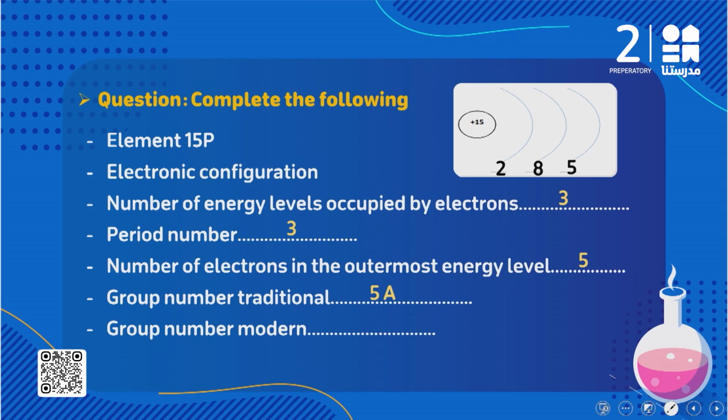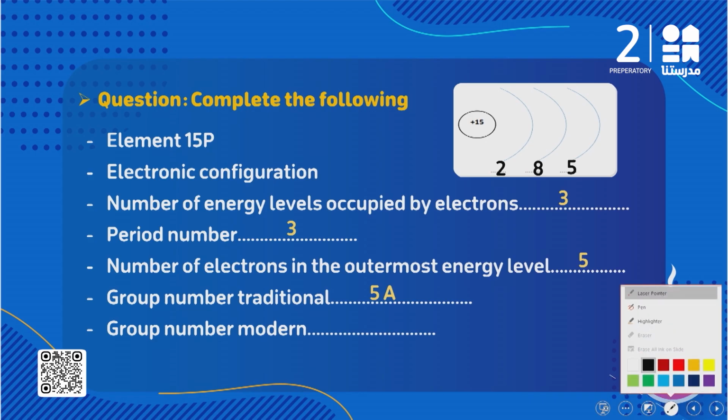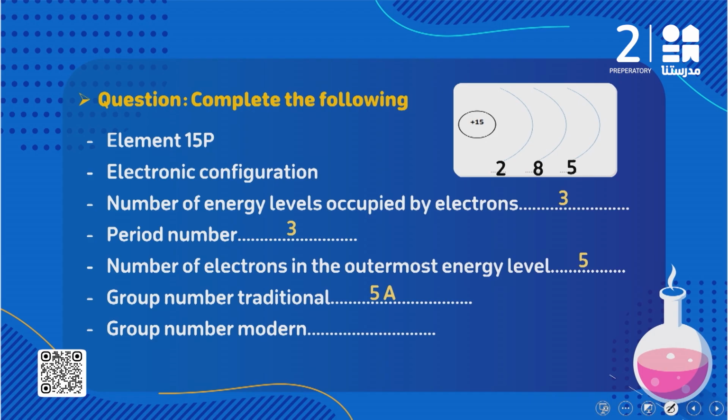طيب starting from 3A و 4A 5A and so on until I reach to group 7A you are going to remove the letter and add 10. طب انا هنا موجوده في 5A يبقى انا هشيل اللتر اللي هو A وهاد عليها 10 plus 10 يبقى 5 plus 10 equals what? Equals 15. يبقى the modern number of this group it equals what? 15. Okay, so this element exists in group 15 اللي هي 5A.